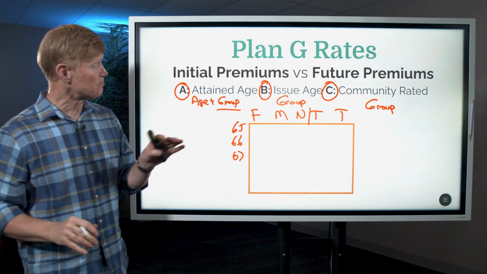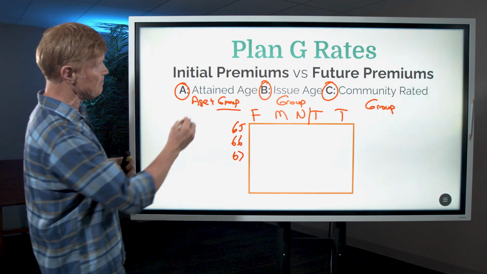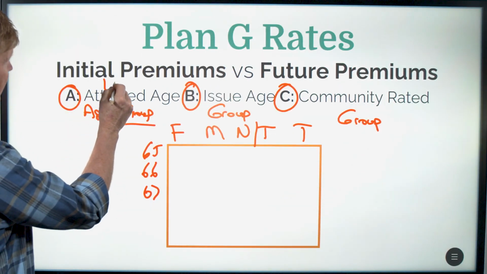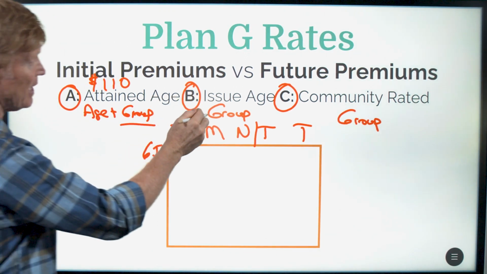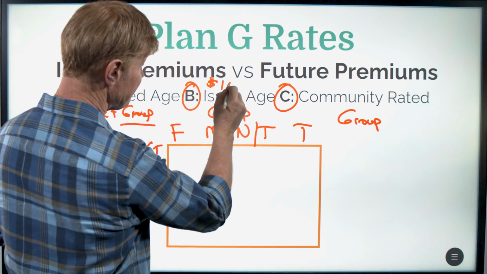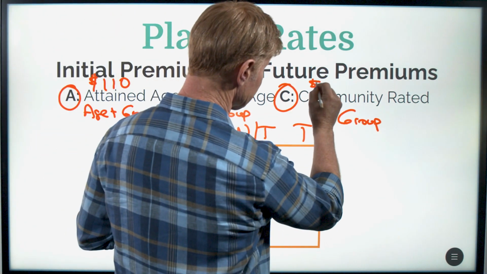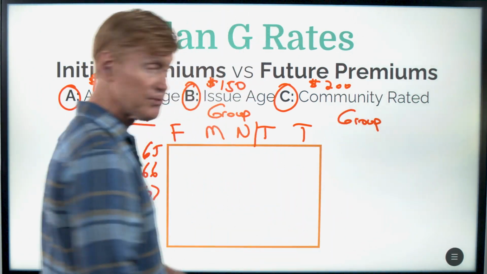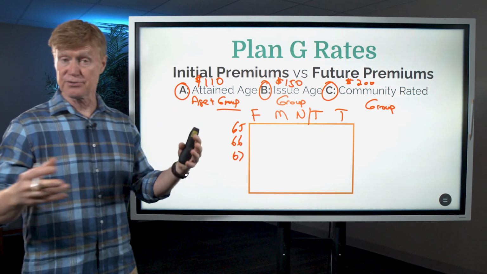Now, when it comes to the initial premium, the attained age is always going to be the lowest. So just to give you an example, let's say we have an attained age policy at $110 a month for a Plan G. And issue ages are going to probably come in the range of about $150 initial premium, and a community rated could come in somewhere around $200 a month. So those are always going to be higher. And so that's the initial premiums. Attained age is always lowest.